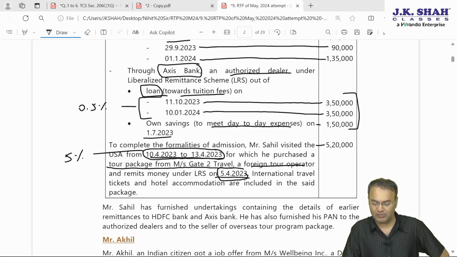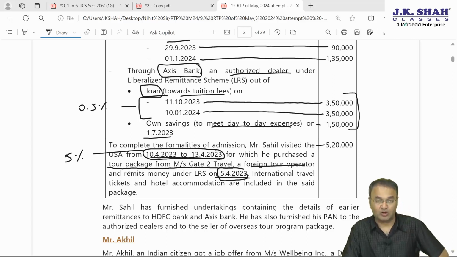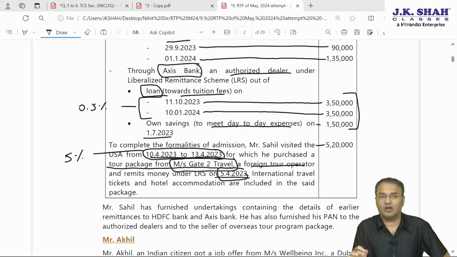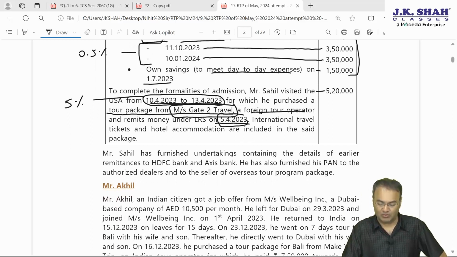Now here it is not being mentioned whether he purchased through Axis Bank or HDFC. Whichever bank he might have made payment to, he has made payment for purchase of tour package, whereby payment is made to Messrs. Gate to Travel. Therefore, this will fall under clause B, 206C subsection 1G, clause B. No limit, no qualifying amount, straight away entire amount will be subjected to TCS. Date is 5th April, 5% of the entire amount.